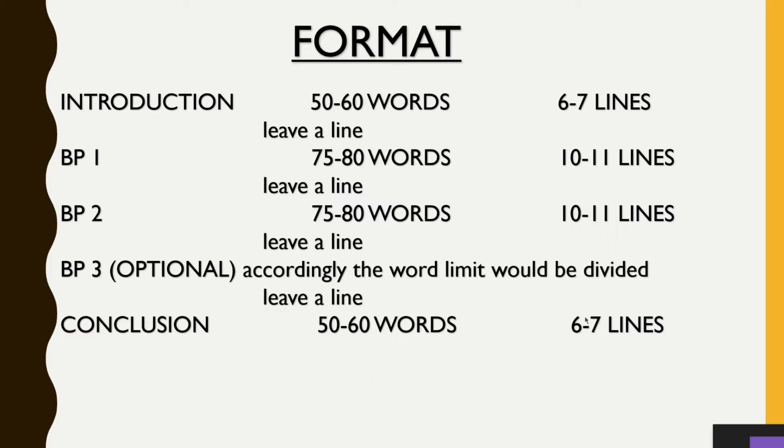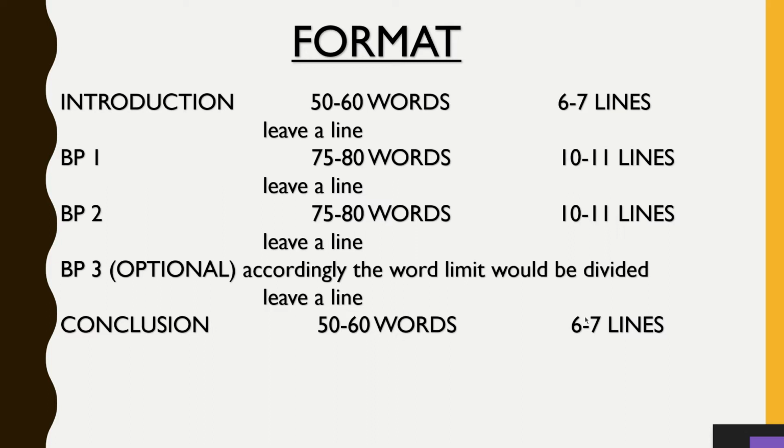Over here, what you should have noticed is that among the 250 words, how we have separated is introduction and conclusion 50-50, that is 100, and 150 is left, which will be divided into body paragraphs 75 each. Now from this segregation of the words, one thing is very much clear, that introduction and conclusion should be smaller in size as compared to body paragraphs.